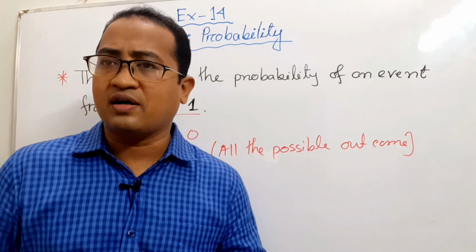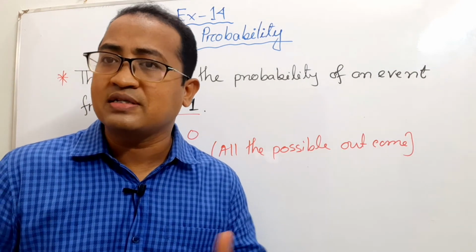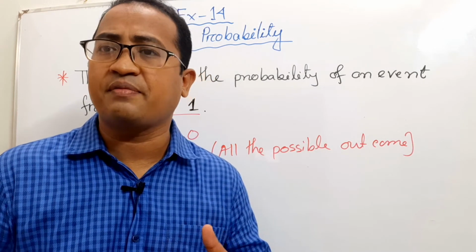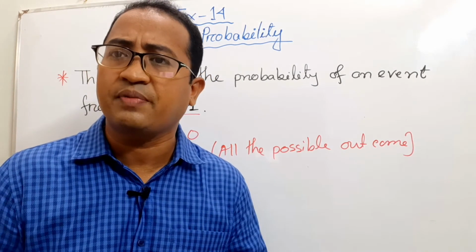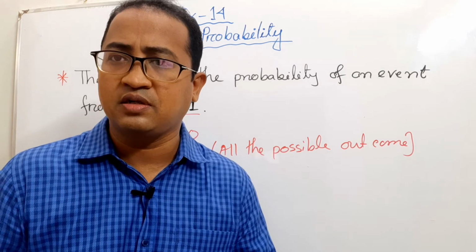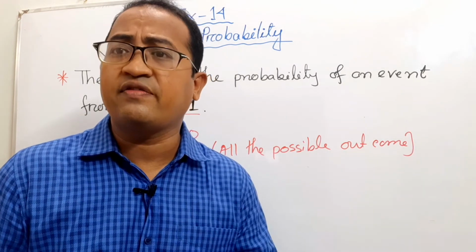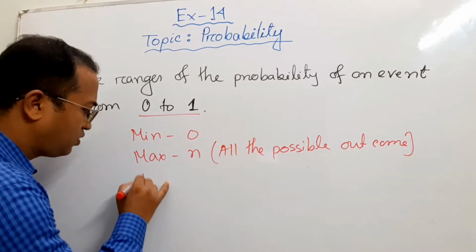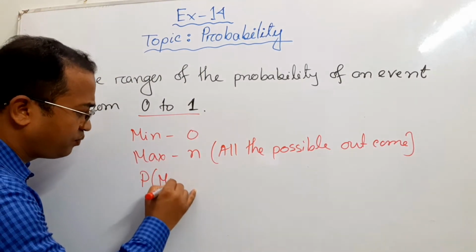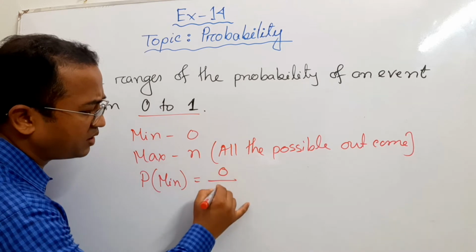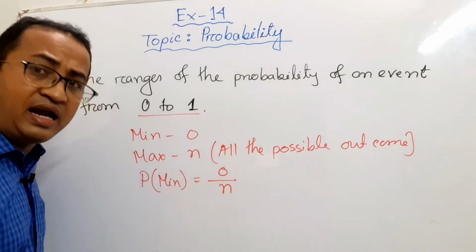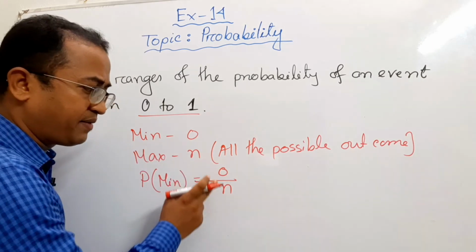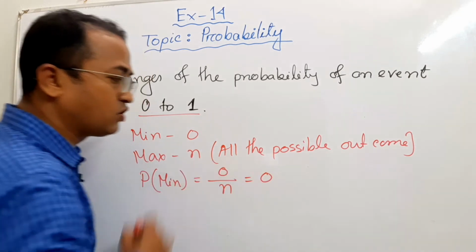Say you throw a dice and you want 7. But it is not possible to get 7 by throwing a dice because there is no 7. This is an impossible event. So the favorable outcome is 0. So what will be the probability? That will be 0 by n. N means all the possible outcomes. Favorable outcome divided by possible outcome, that is 0.